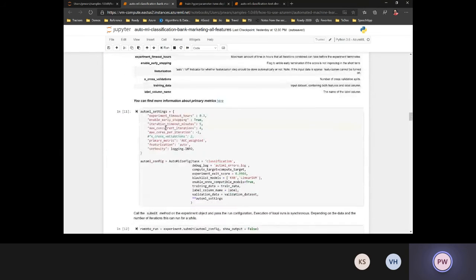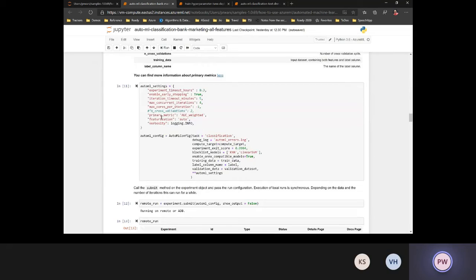This is where we specify the AutoML config. Everything that we did through the UI, similarly, we can specify how much maximum time duration I want to give. So 0.3 is basically 20 minutes. Maximum run for 20 minutes, enable early stopping of iterations that don't give good results. How much iteration timeout do I want? And how many maximum concurrent iterations do I want to apply?